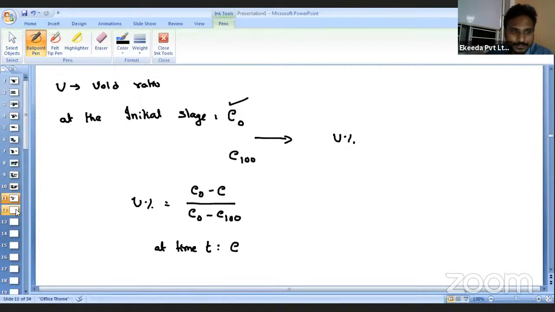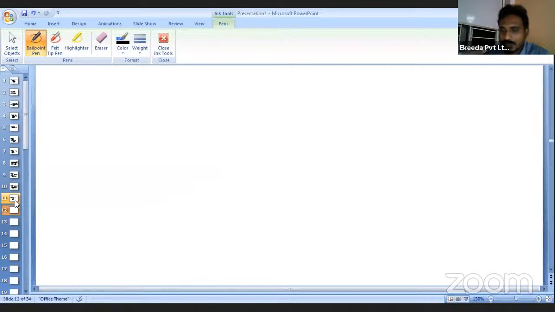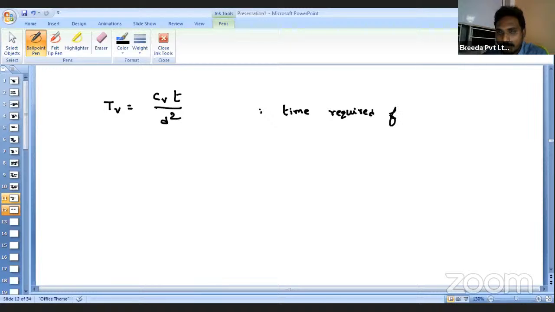Now let us understand the equation: Tv = Cv × t / D². What is meant by t here? t is nothing but the time required for U percent. That means for a 60% degree of consolidation, how much time is required? For 30%, how much time is required, like that.